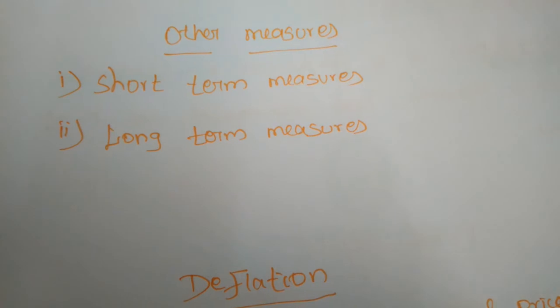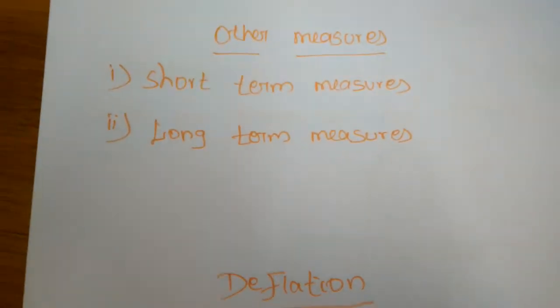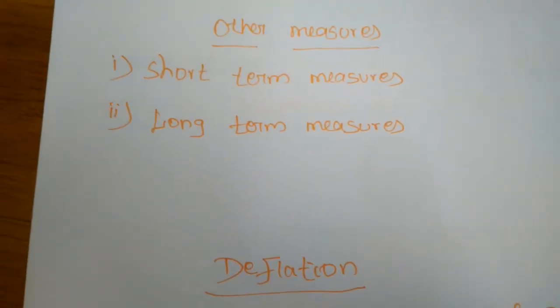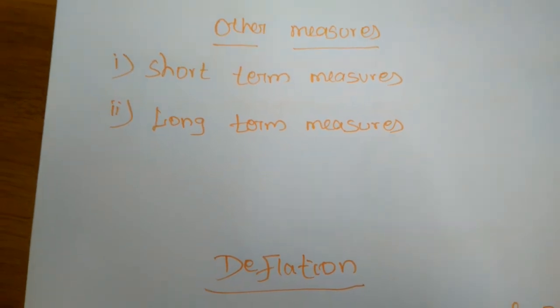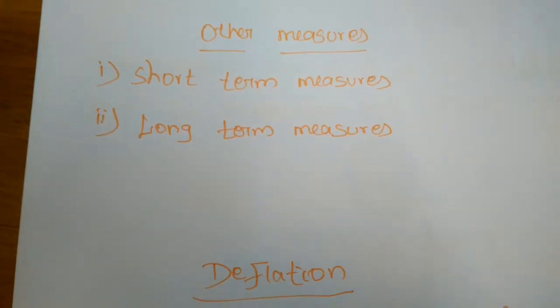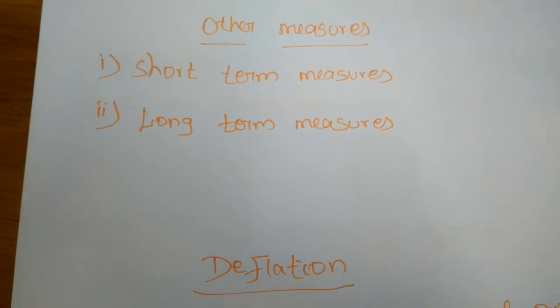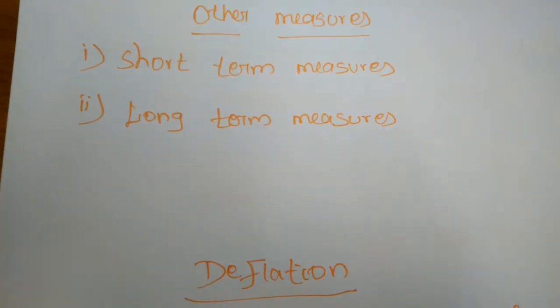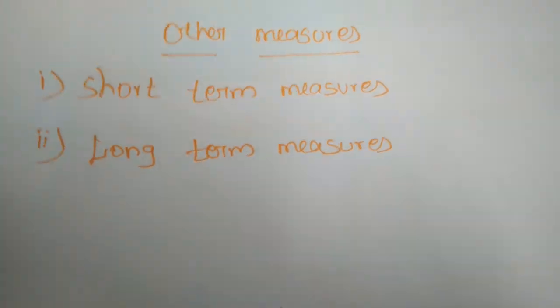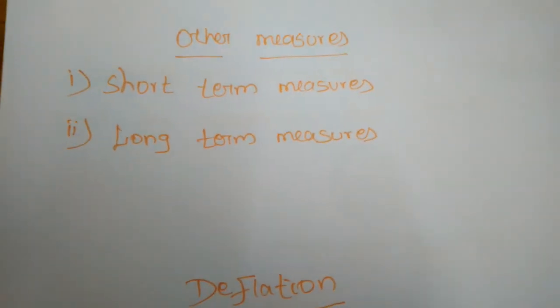Next, long-term measures. The long-term measures will require accelerating the economic growth, especially of wage goods, which have a direct bearing on the general price and the cost of living. So normally we have to accelerate the economic growth.